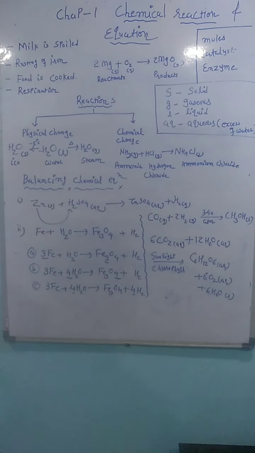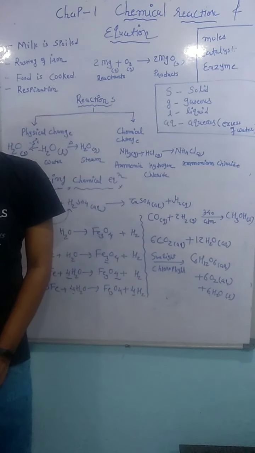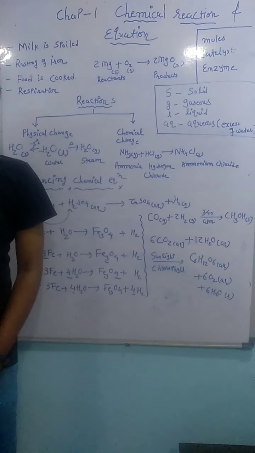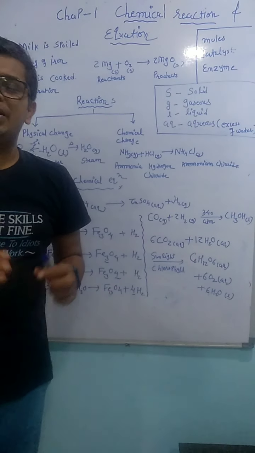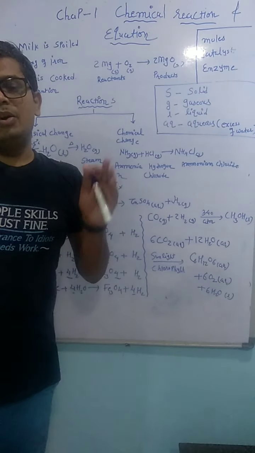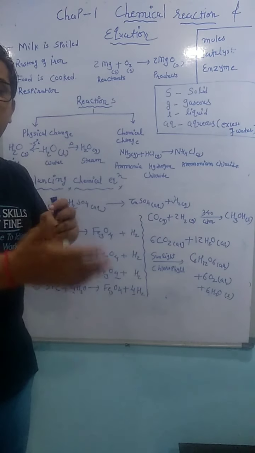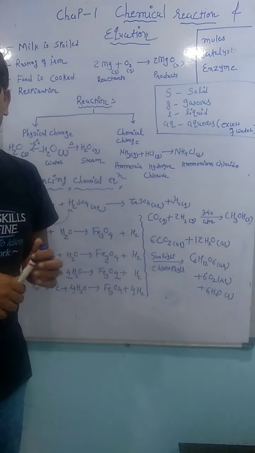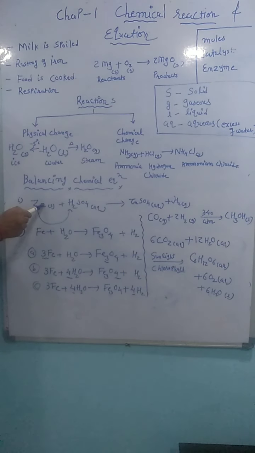Next, we are going to learn about balancing of chemical equations. Most important thing: it is not compulsory that the balancing of a chemical reaction given in a book is the only correct one. You can write it in different ways. You have to check that the number of atoms in the reactants equals the number in the products, and then by trial and error method you write the reaction. First we will take one example. Zinc solid reacts with sulfuric acid, giving zinc sulfate plus hydrogen gas. Now we will compare the